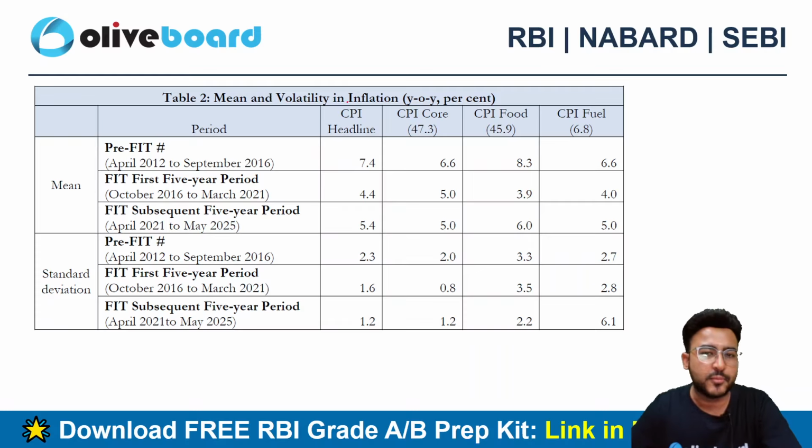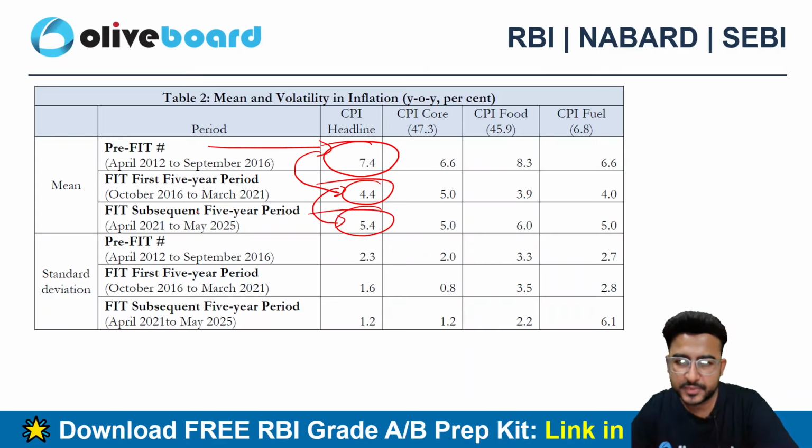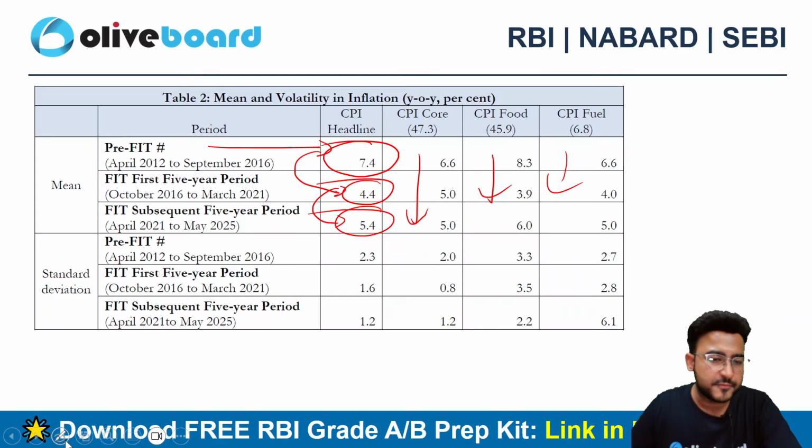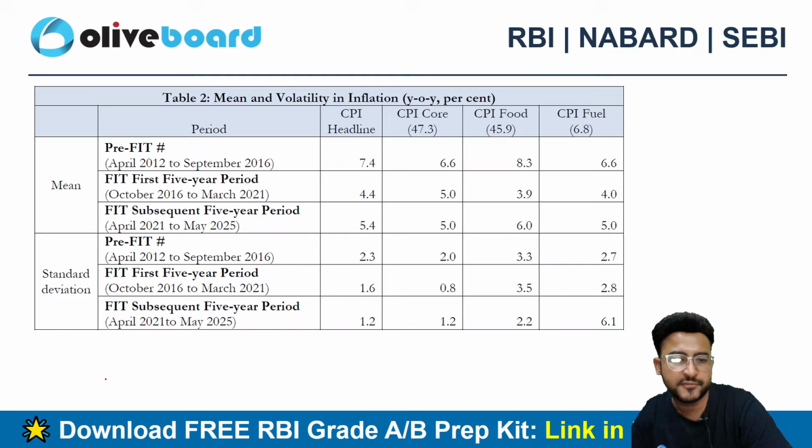Here is the mean and the volatility in inflation. If we see the pre-FIT level, the headline inflation is 7.4. The first 5 years of FIT, it is 4.4, and the subsequent period 5.4. That's the real data. So we can see a consistent decline just after implementing the FIT framework, if I talk about the very first period.